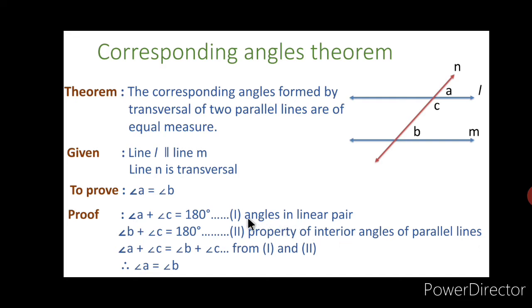If you observe the first statement and second statement, their right sides are equal, therefore we can show their left sides equal, that is angle A plus angle C is equal to angle B plus angle C. By eliminating the angle C from both sides, we get angle A is equal to angle B, and these angles are the corresponding angles, and thus these corresponding angles A and B formed by a transversal of two parallel lines are of equal measure.